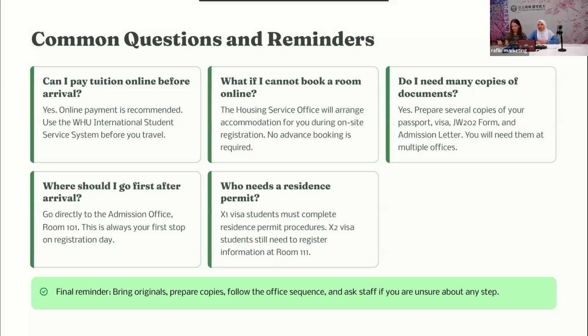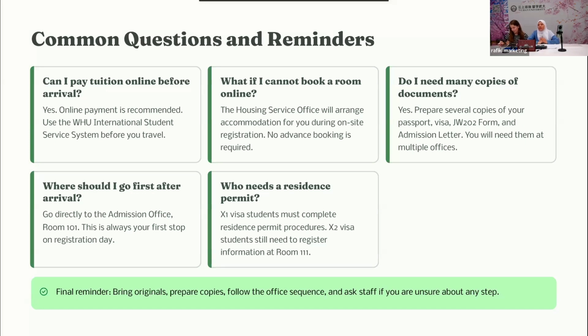Do I need many copies of documents? Yes, prepare several copies of your passport, visa, GW form, and admission letter. You will need them at multiple offices. Where should I go first after arrival? As I mentioned before, please make sure you come to the School of International Education, which is 留学生教育学院, and go directly to the admission office 101. This is always your first step on registration day.